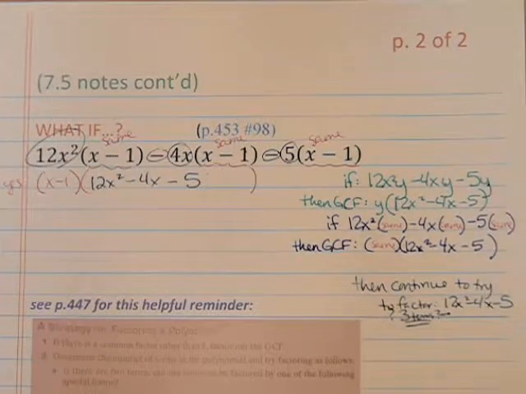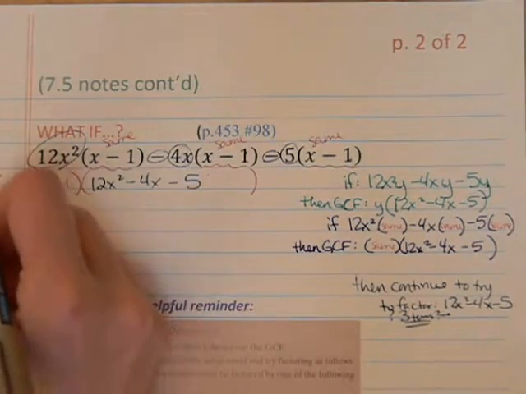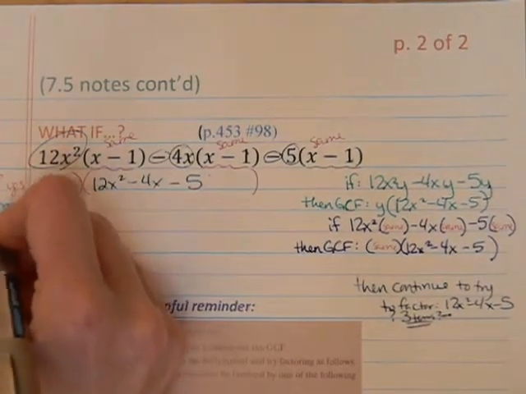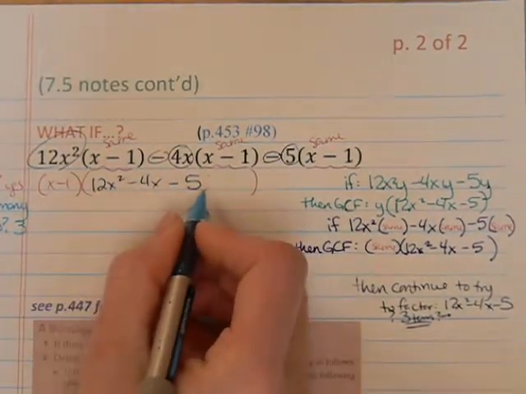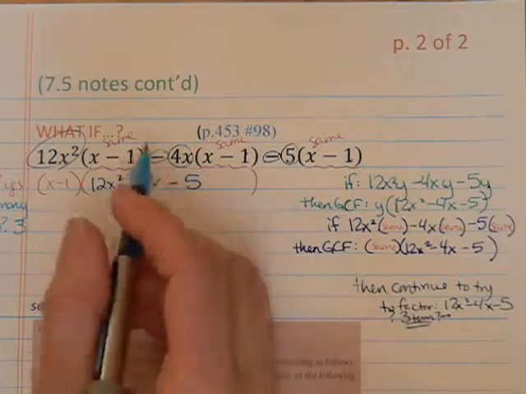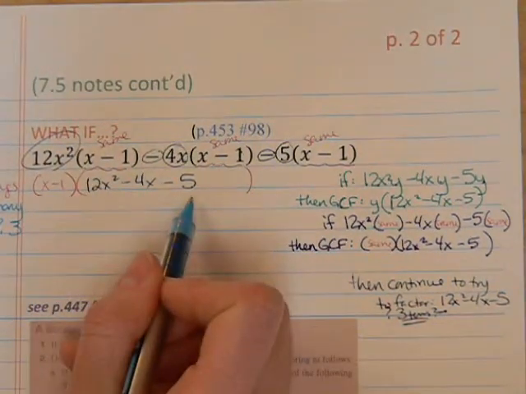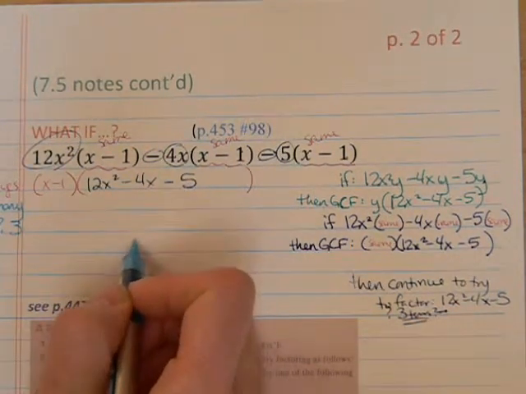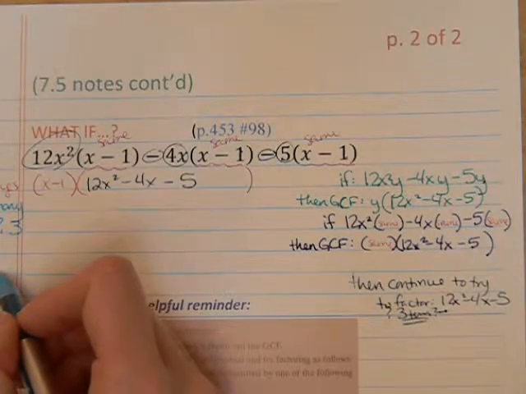We pulled out the x minus 1, and there's our trinomial that we now have to factor. Continuing to be boringly good, the next thing we ask is how many terms are left over. And we're looking at 1, 2, 3. The 12x squared minus 4x minus 5 is a trinomial. So now our options are to trial and error, trying to fit those into factors by splitting up the 12, splitting up the 5, and adjusting the signs until it works. Or we can convert those three terms to 4 and factor by grouping.